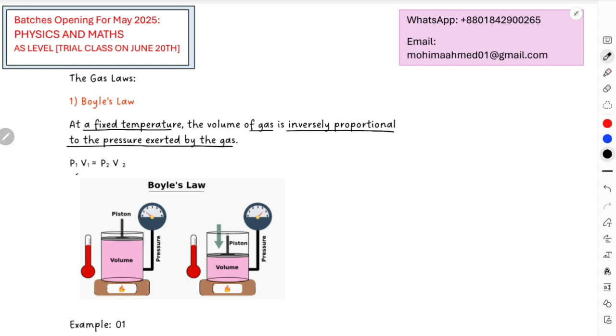From this, you can arrange the equation P1 V1 equals P2 V2. Very, very important. And over here there's one assumption, right? What was the assumption? The fixed temperature. This is a very important case.